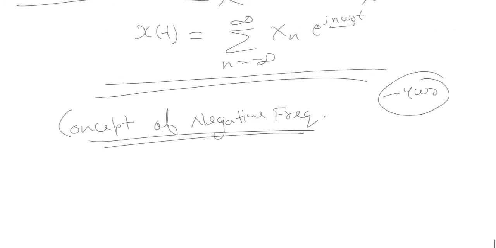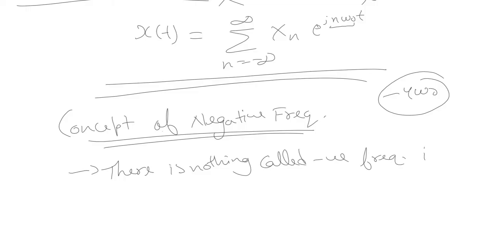The very first thing: there is nothing called negative frequency in the real world. The existence of the spectrum at negative frequencies is somewhat disturbing here.